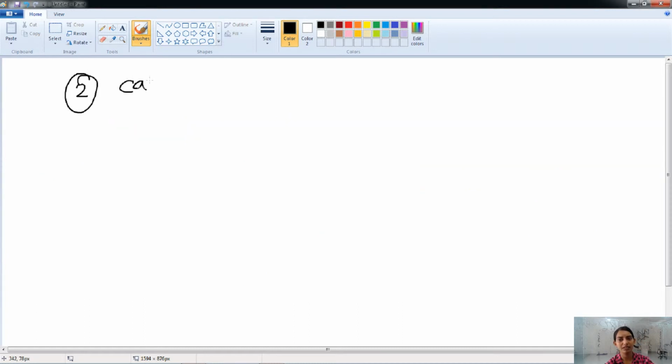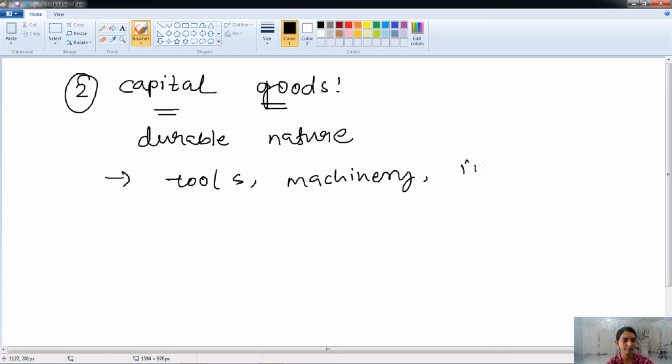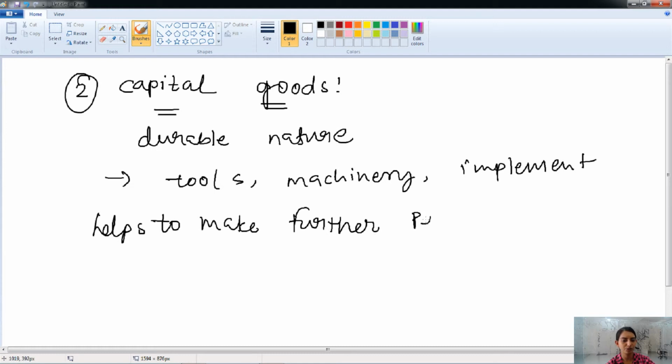The second type of final goods is known as the capital goods. Okay. So capital goods are those goods which are also durable in nature. It is like the tools, machinery, implements, which help to make further production feasible.